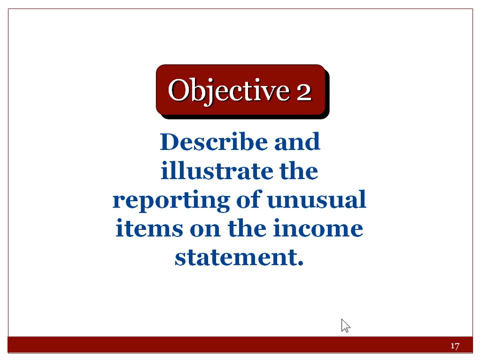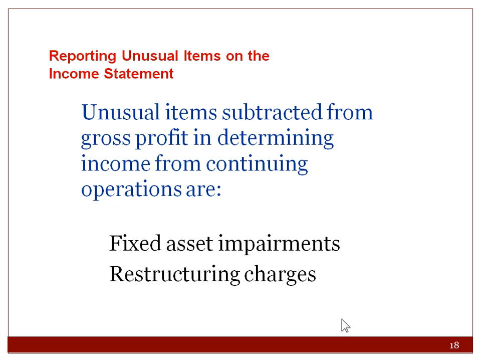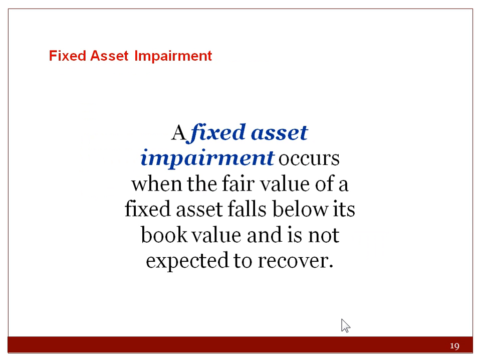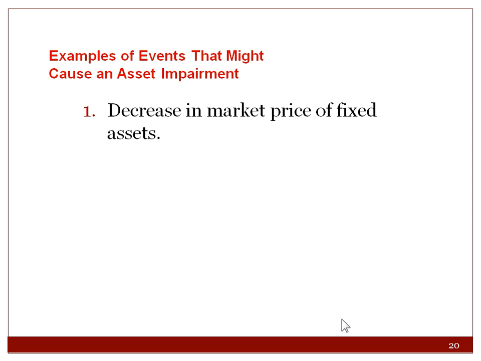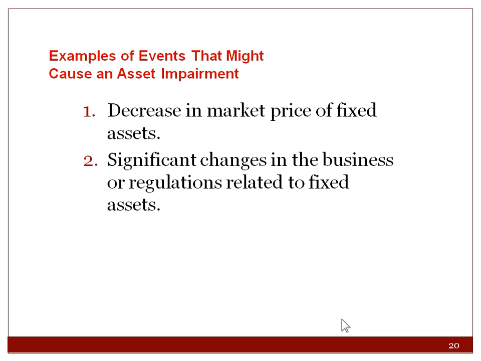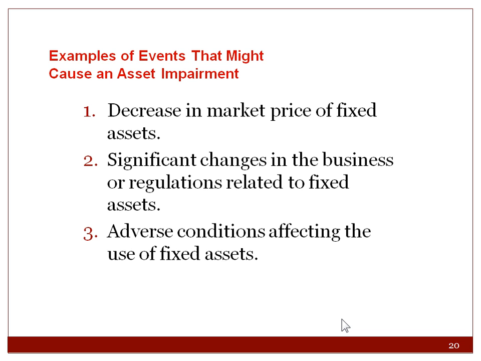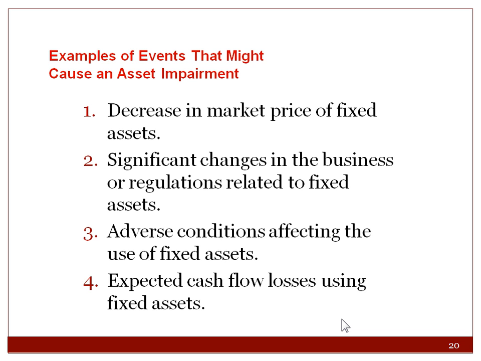Describe and illustrate the reporting of unusual items on the income statement. Unusual items subtract from gross profit in determining income from continuing operations. Things like fixed asset impairments or restructuring charges. A fixed asset impairment occurs when the fair value of a fixed asset falls below its book value and is not expected to recover. Examples of events that might cause an asset impairment: decrease in market value, significant changes in the business or regulations related to fixed assets, adverse conditions affecting the use, and expected cash flow losses using the fixed asset.